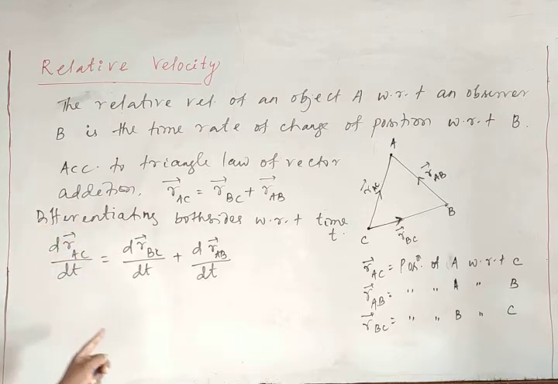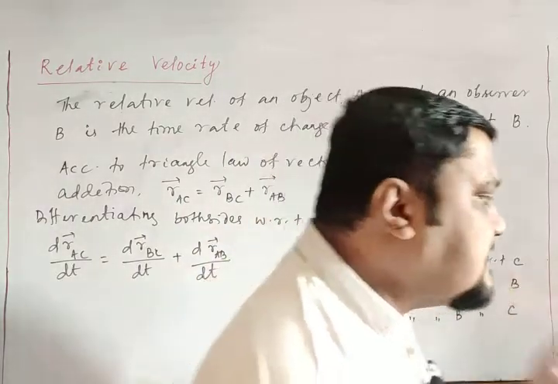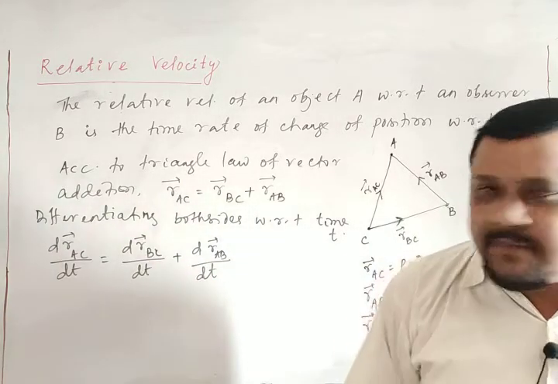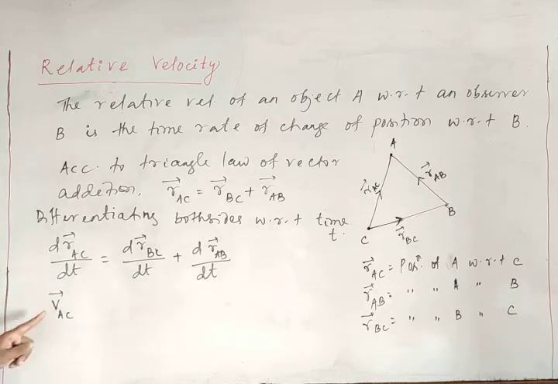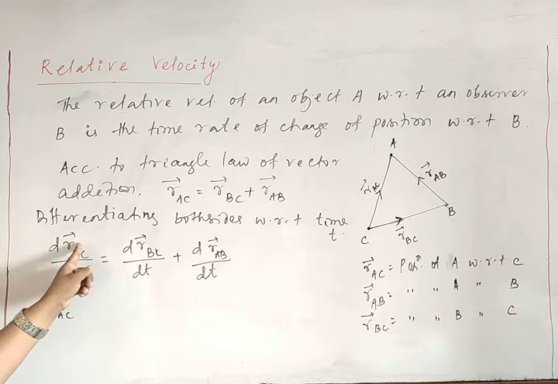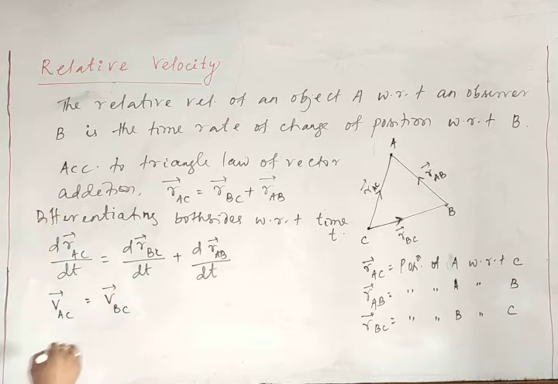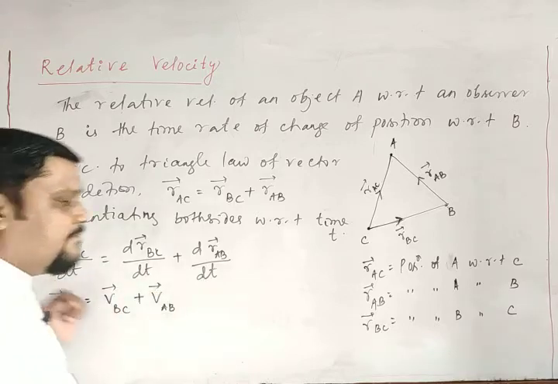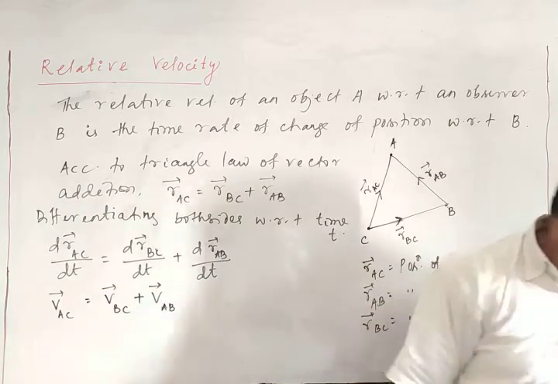Velocity. So I can write this as velocity of A with respect to C, that is the time rate of change of position vector, is equal to velocity of B with respect to C plus velocity of A with respect to B, right? Can we write like this? AB plus BC. So what does it mean?